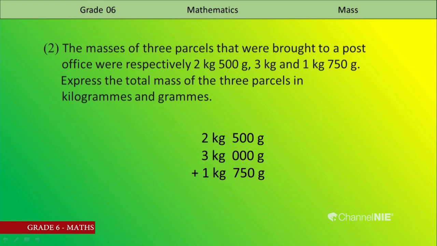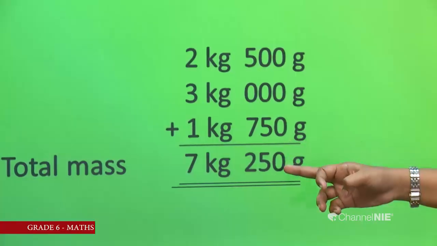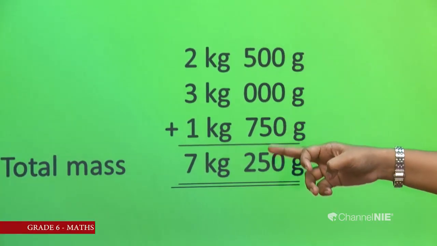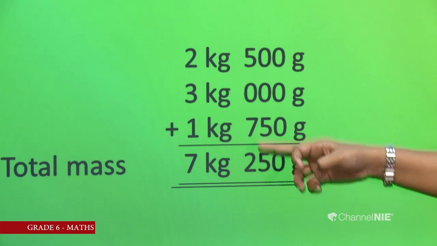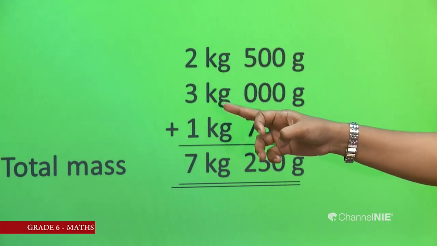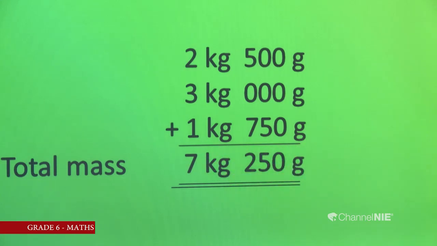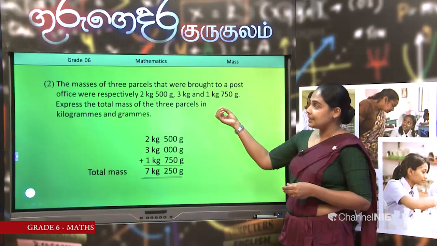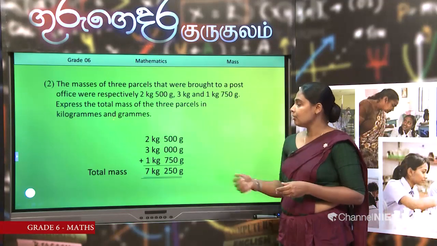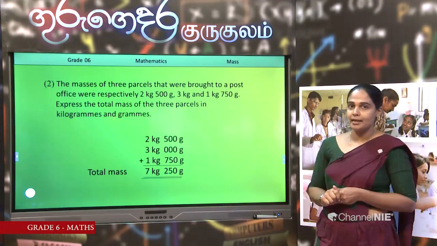How can we get it? First of all, we should write them in this way. Then now you can add these numbers. Then the total mass is got as 0. Then here 5 plus 7 is 12. 2 is written. 2 plus 3 plus 1 plus the additional 1 are all 7. Then the total mass of these 3 parcels is 7 kilograms and 250 grams.